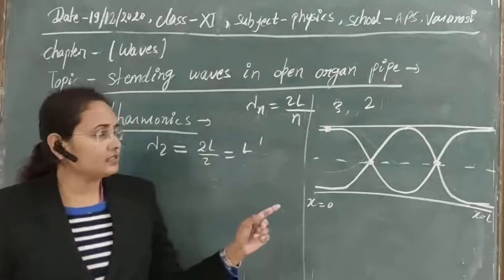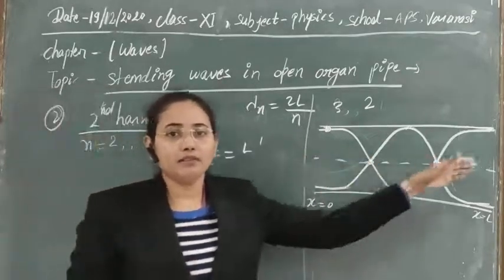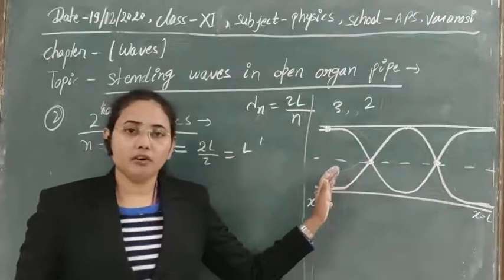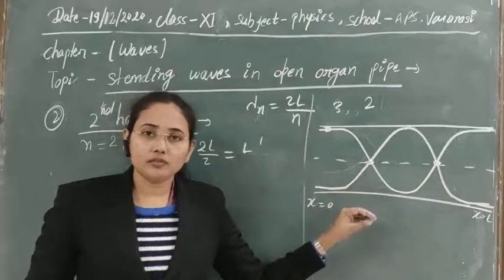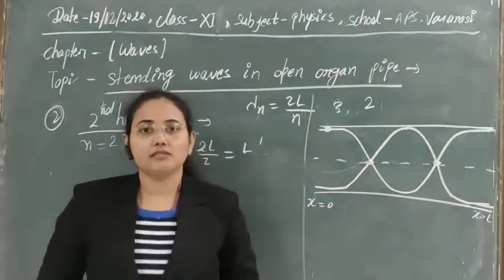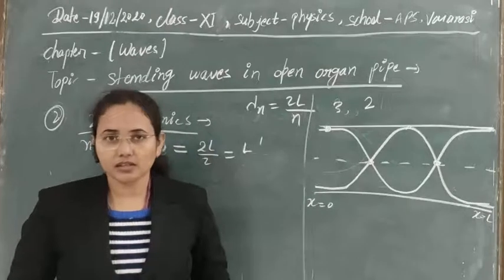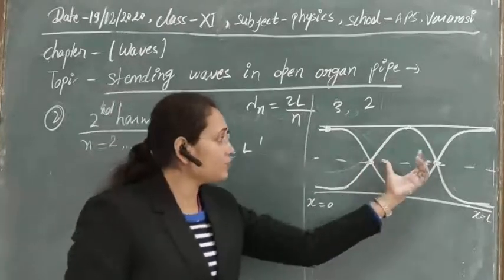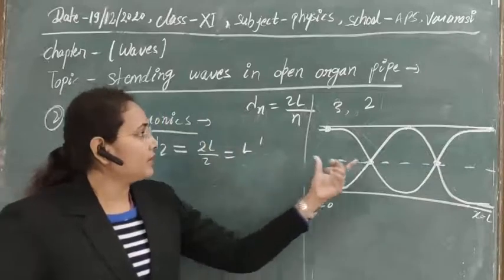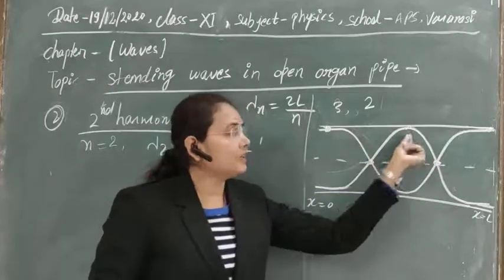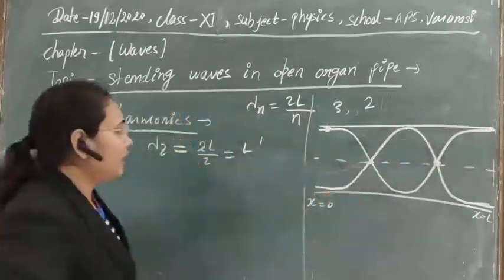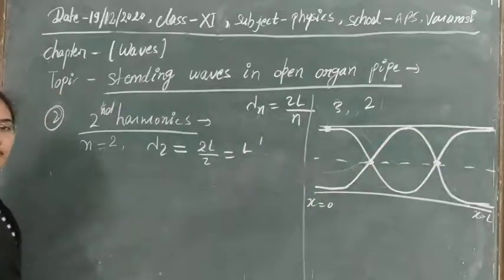So in that case, if it is open, then we have to understand which types of waves can be formed, and also for different harmonics, what the vibration is and what the number of nodes and antinodes are. So in case of the second harmonic, we have 2 nodes and 3 antinodes, and such types of waves will be formed there.